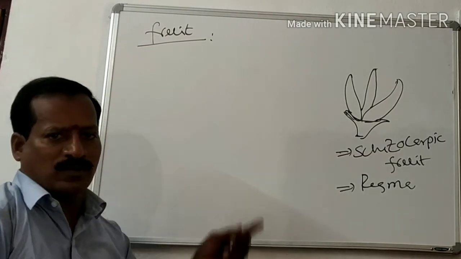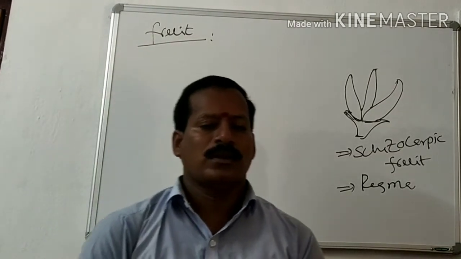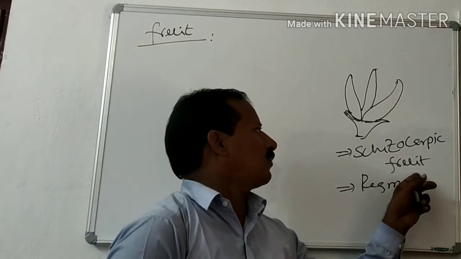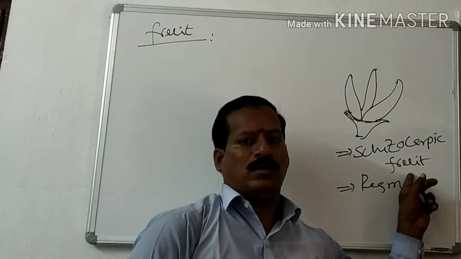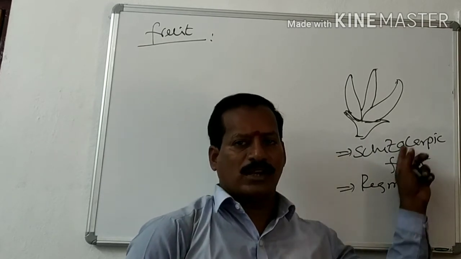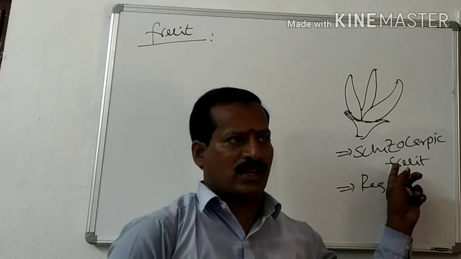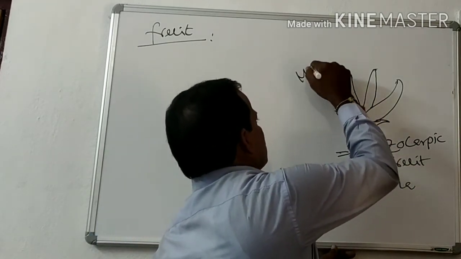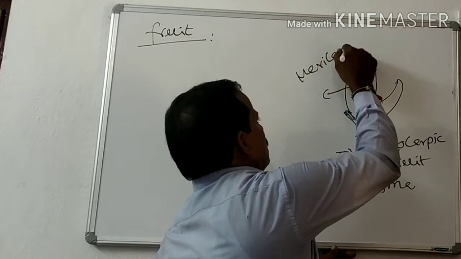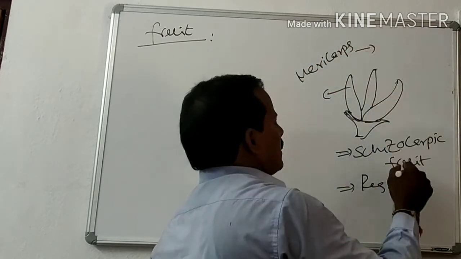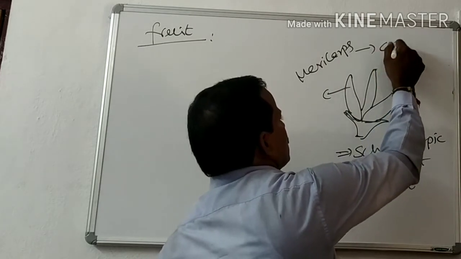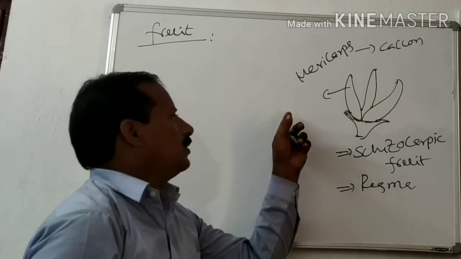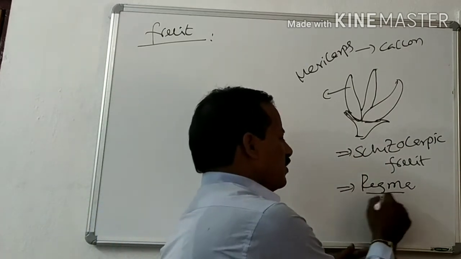In the case of Euphorbiaceae, for all the members of the family, the fruit is very important. That is a schizocarpic fruit. The fruit is divided into three small units. So these are three small units, the mericarps. Every mericarp is considered a coccus, C-O-C-C-U-S, right? So the name of the fruit is regma.